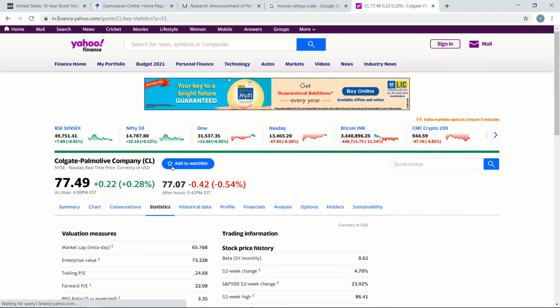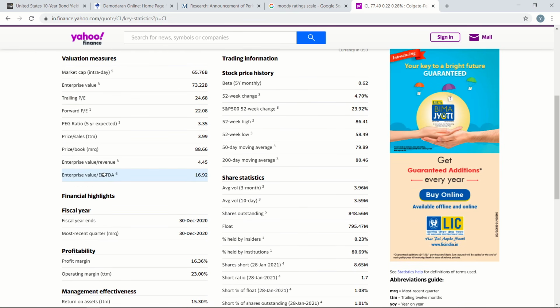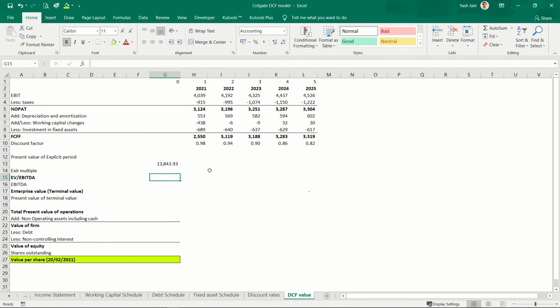I've already opened Colgate Palmolive. If you see, EV by EBITDA multiple here is around 17 times. That is, people are ready to pay 17 times of its EBITDA to buy this company. And its EBITDA at the end of 5th year would be EBIT plus depreciation, that is 2627. So its terminal value would be 17 multiplied by this.